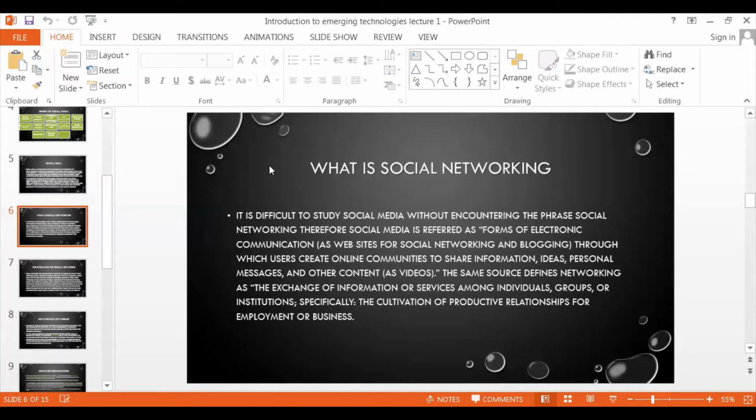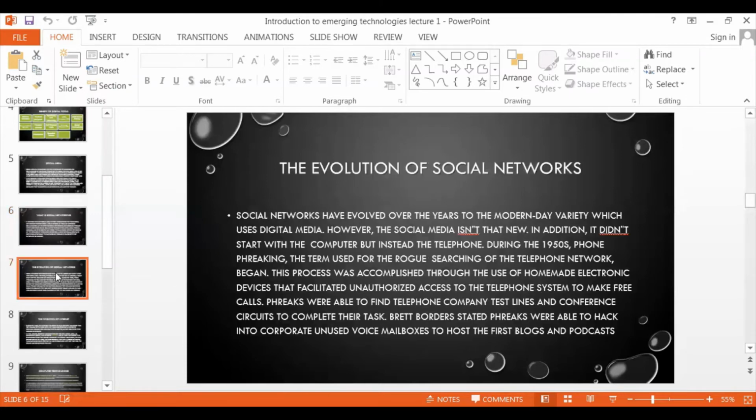The same source defines networking as the exchange of information or services among individuals, groups or institutions. Networking is actually any gathering of people or systems where information is shared. This information can be any kind of data. So social networking is actually the sharing of information using social media. That is called social networking. It is also the cultivation of productive relationships for employment or business. This is what we are using social media for.